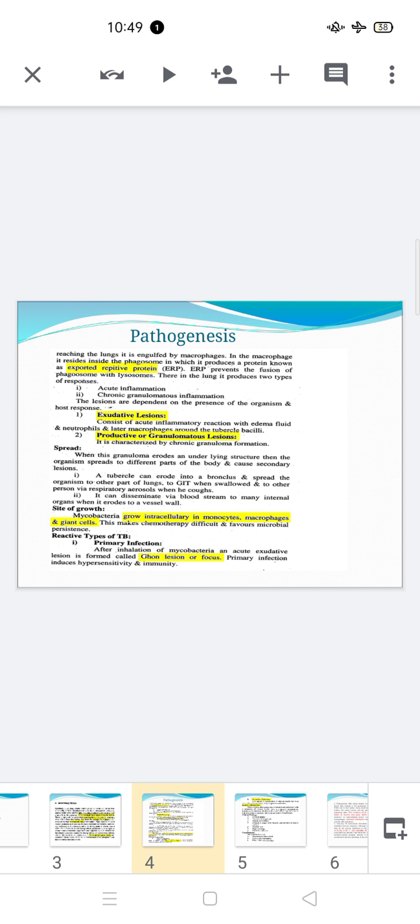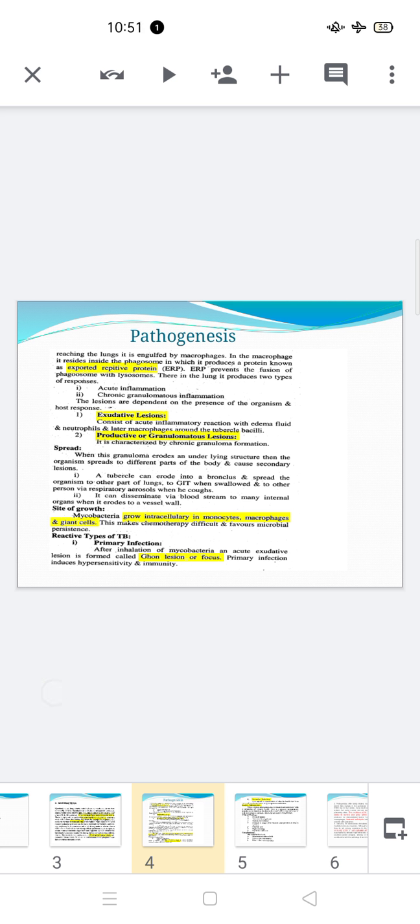Remember for MCQs, Ghon or Ranke complex. What is this? It is the calcified tubercle accompanied by calcification of the perihilar lymph node. Collectively, this structure pathologically is called Ghon or Ranke complex, and it can be seen on an X-ray like a tubercular white spot with the involvement of the enlargement of the perihilar lymph node.